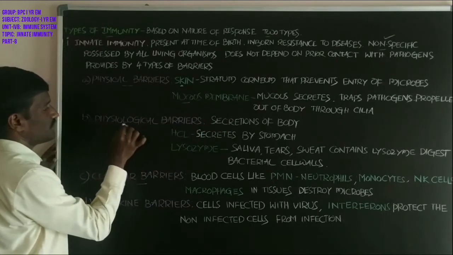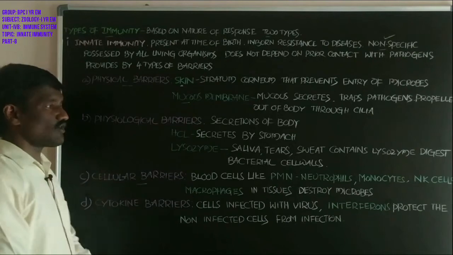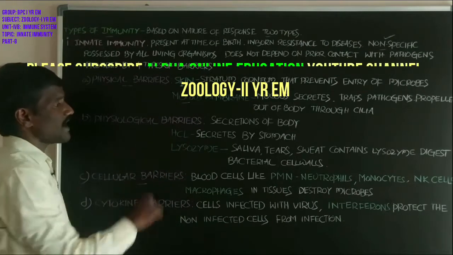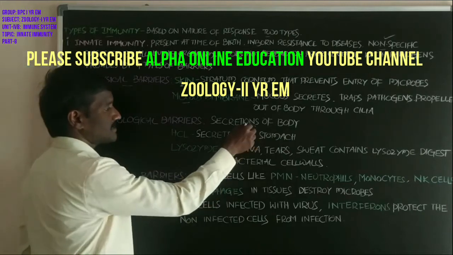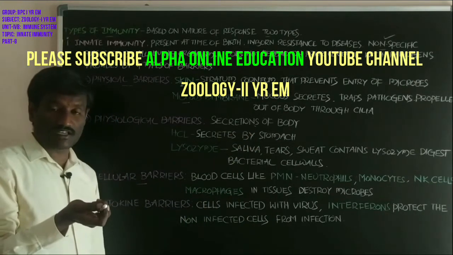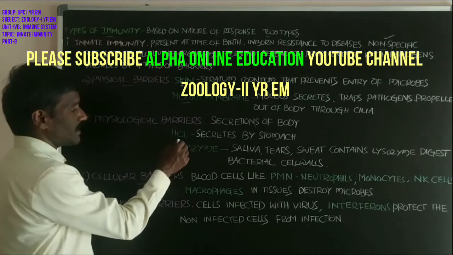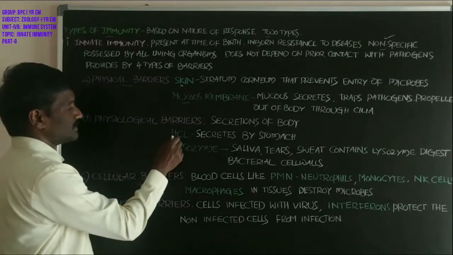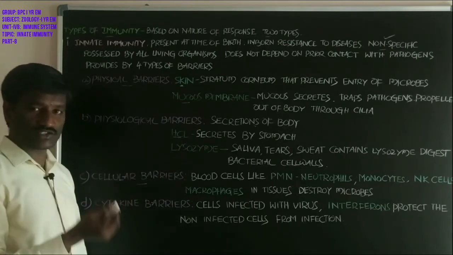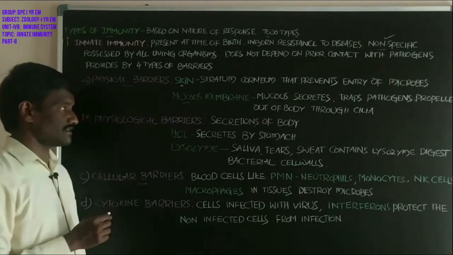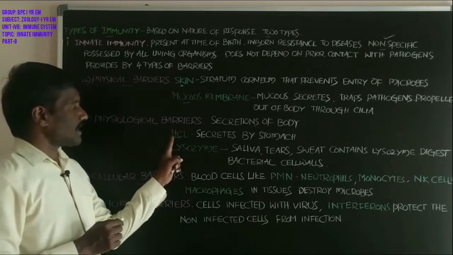And second one, physiological barriers. What about the physiological barriers? These are the secretions of the body which act as physiological barriers, students. HCl and lysozyme.